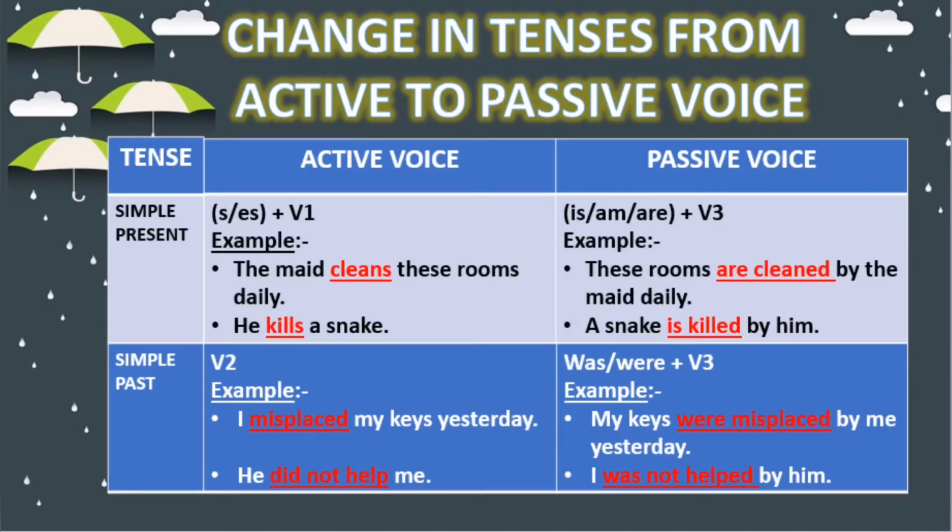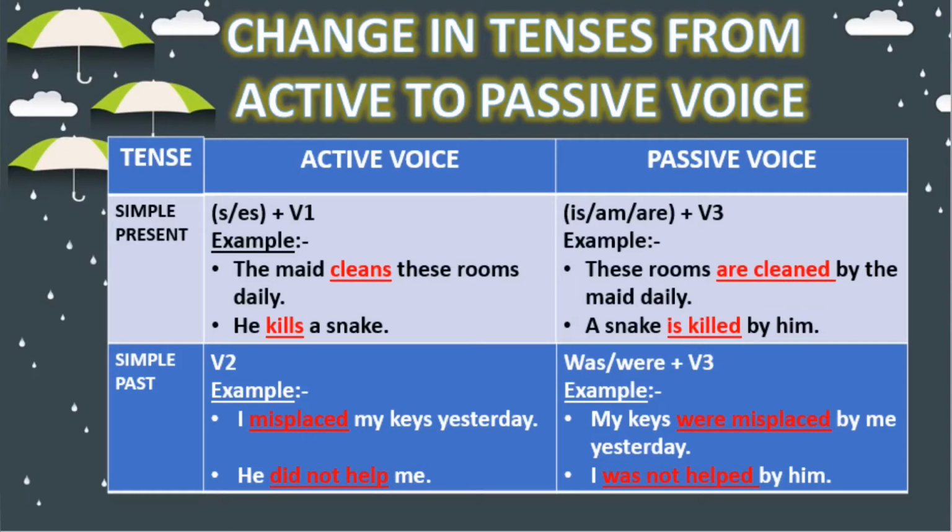Similarly, in next sentence, he kills a snake. So he is the subject, kills is the verb, a snake is the object. This sentence in passive voice will be a snake is killed by him. Next tense is simple past tense.